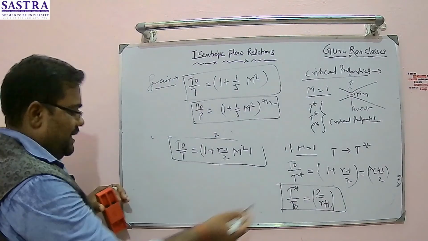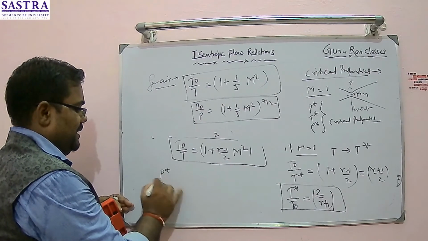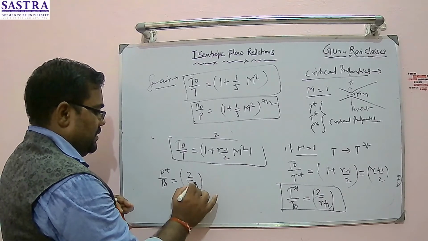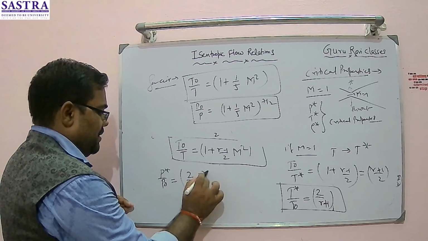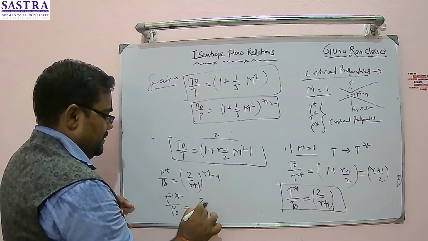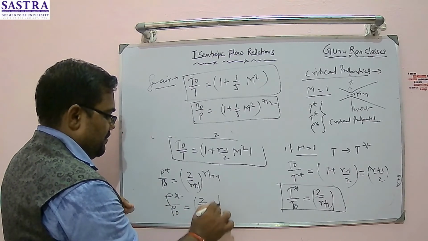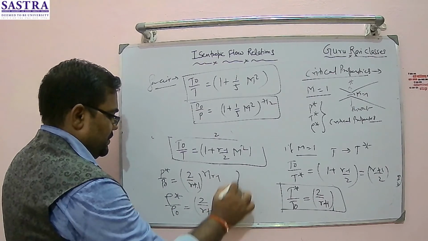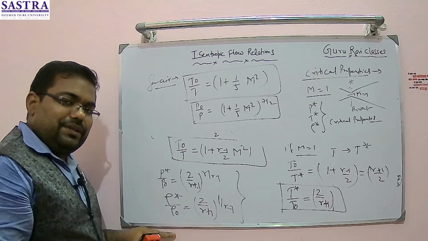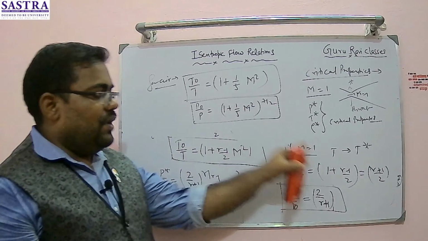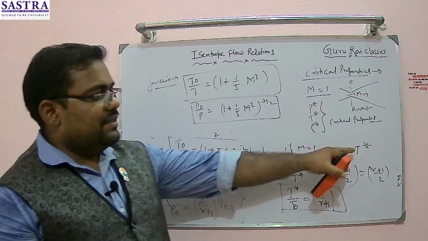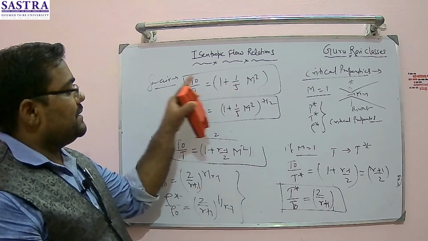Similarly, you can say P star by P naught is equal to 2 upon gamma plus 1 to the power gamma upon gamma minus 1, and rho star by rho naught is nothing but 2 upon gamma plus 1 to the power 1 upon gamma minus 1. So these are the relationships for critical properties with the stagnation properties. Keep in mind, when the Mach number is equal to 1, my properties will be critical properties, and critical properties are designated with the star, and stagnation properties are designated with naught.